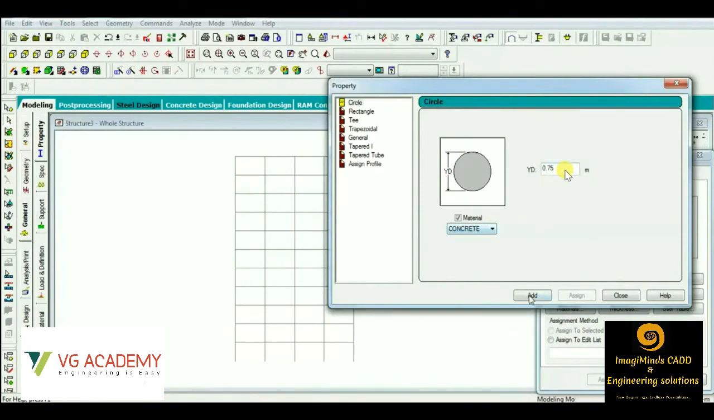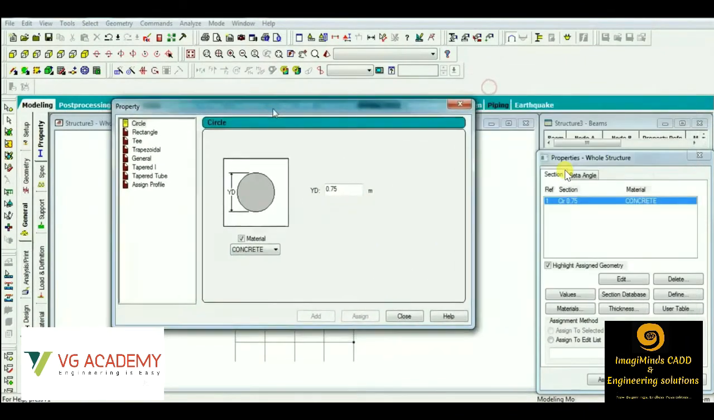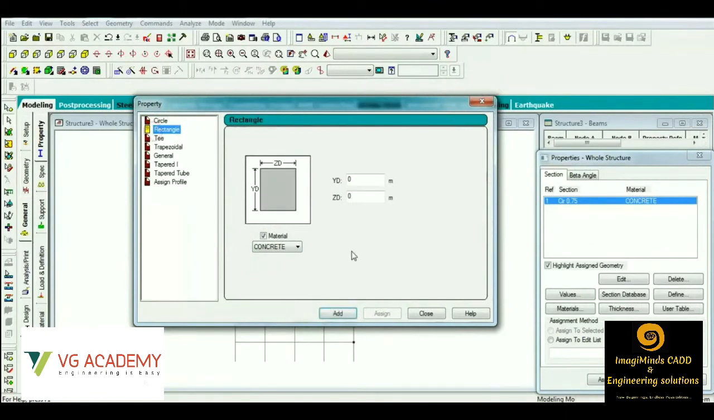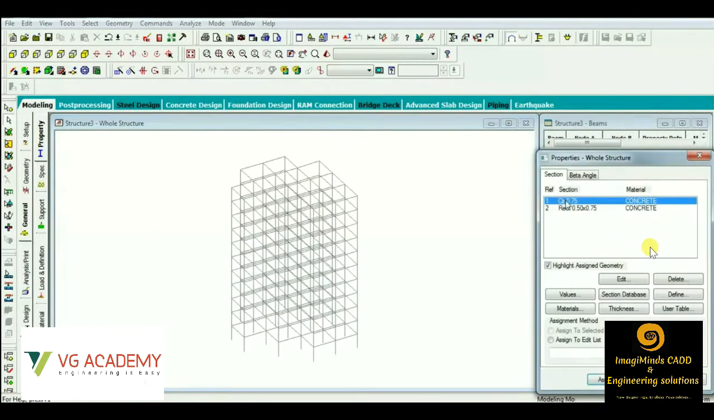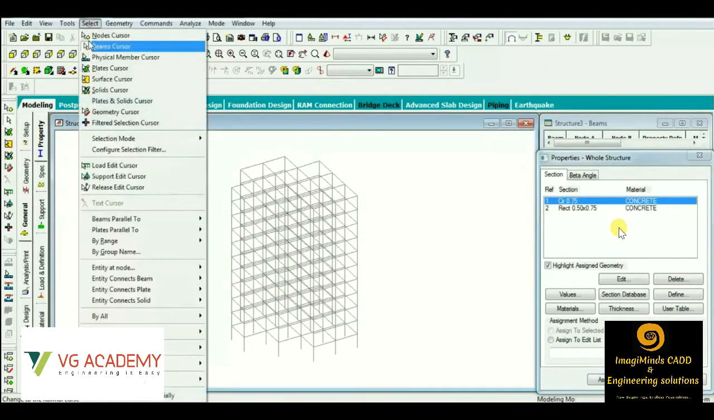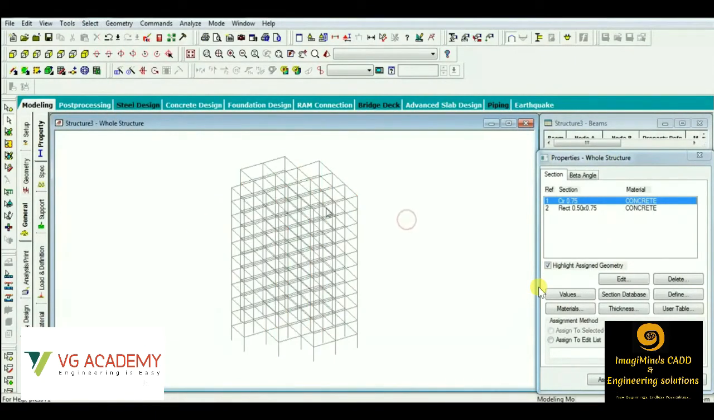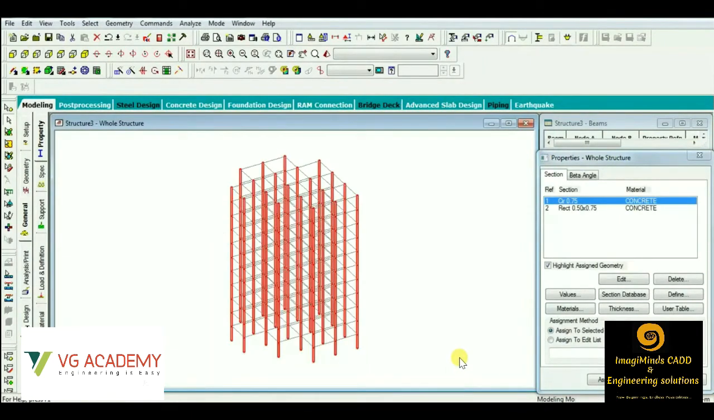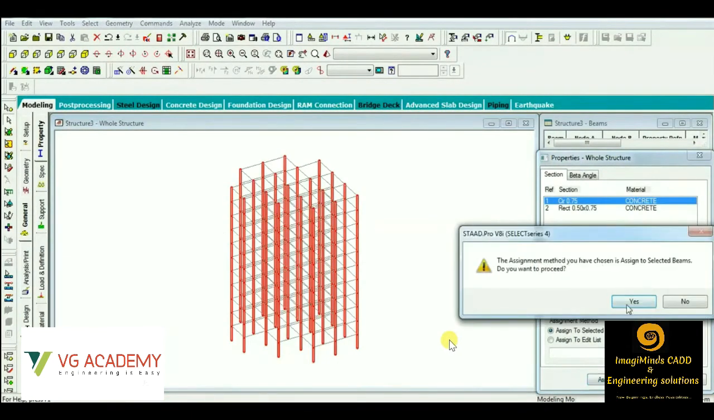Here we are applying 0.75 meter, that is 750 mm concrete column. Then we'll apply a rectangular beam or a rectangular member, we can say. Once we have defined the properties, now we have to apply them on the members. That is, we have to first select the members on which we want to apply the specific properties, and we'll be assigning the properties on the exact members.